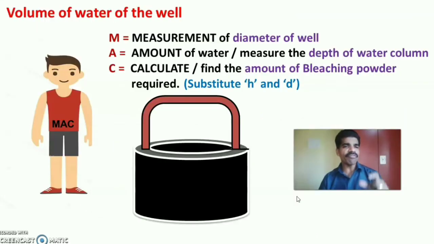So Mac will find the volume of water of the well. He has got 3 steps in his chlorination process. First one, M stands for measurement of diameter of well. Then A stands for amount of water in the well, that is measure the depth of water column. Then C stands for calculate or find the amount of bleaching powder required for the chlorination. You may use the formula by substituting H and D in pi r square h or pi d square h.